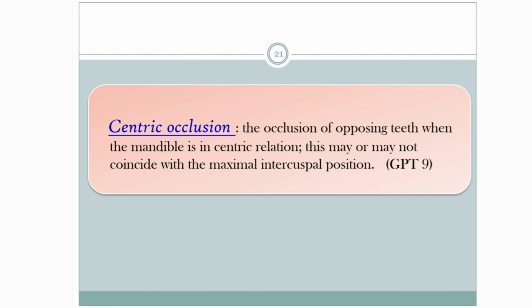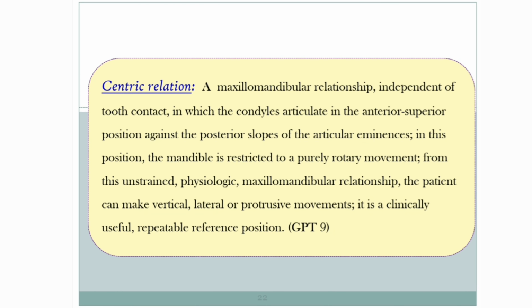So according to the GPT-9, centric occlusion is defined as the occlusion of opposing teeth when the mandible is in centric relation. This may or may not coincide with the maximal intercuspal position. Then this is the definition of centric relation which we already have discussed.